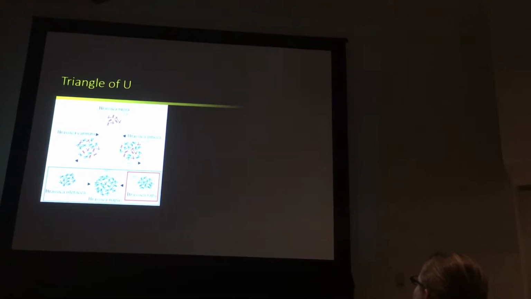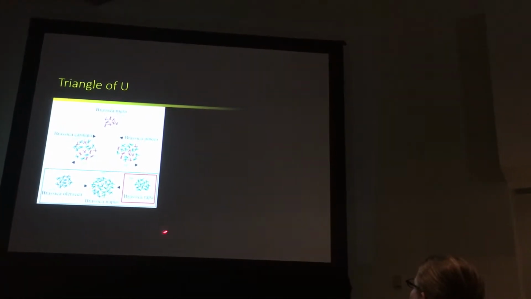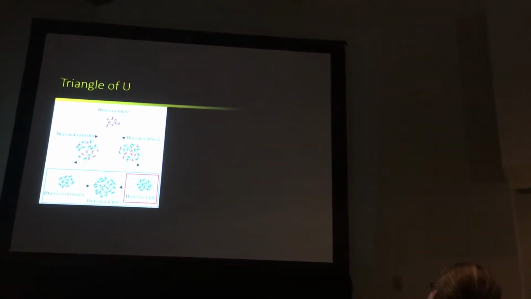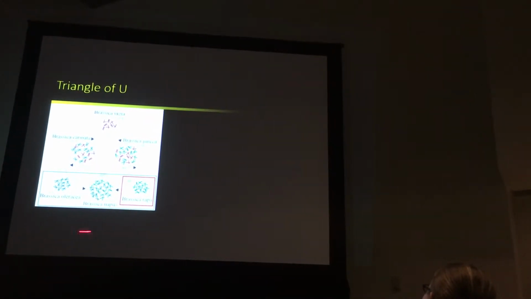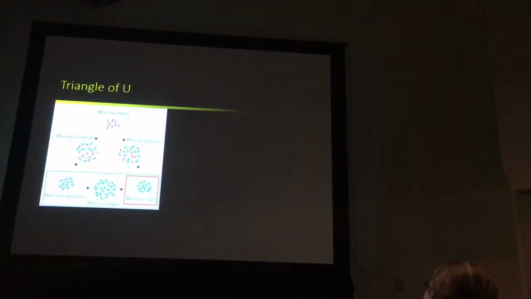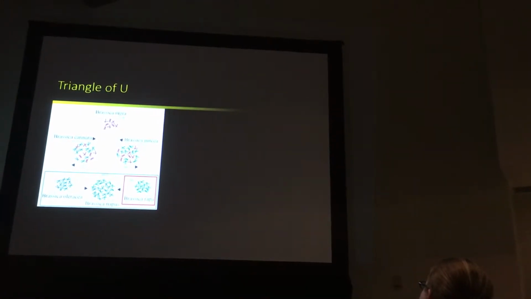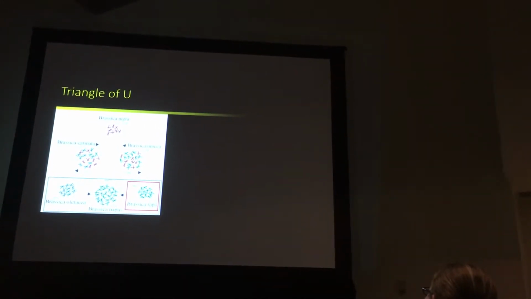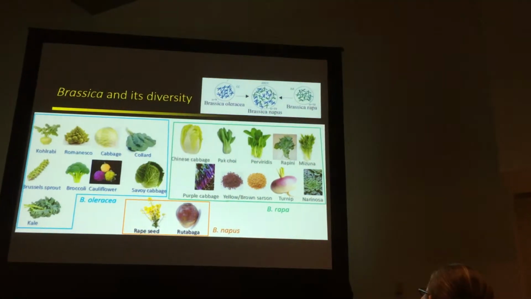At the tip of this triangle, we have 3 diploids. And the hybrid of each of these 2 gives rise to an allotetraploid of these 3 species. Our group is really interested in the 3 species at the bottom, which are the 2 diploids Brassica oleracea and Brassica rapa, and their allopolyploid Brassica napus. So let's get familiar with these.